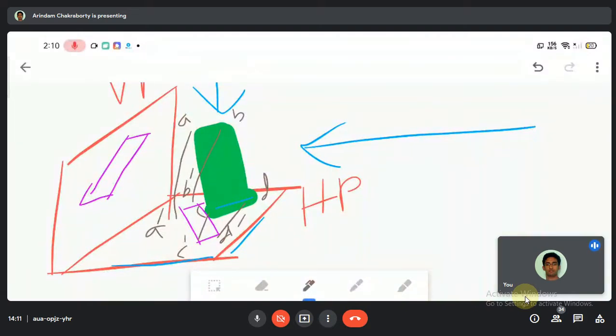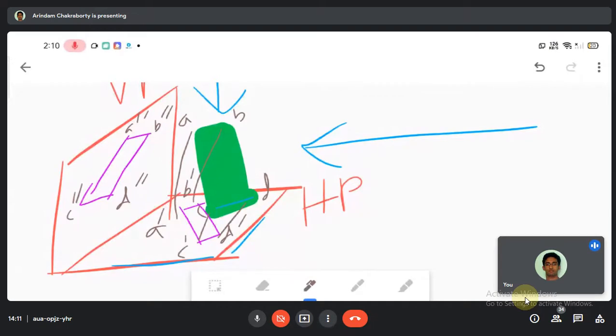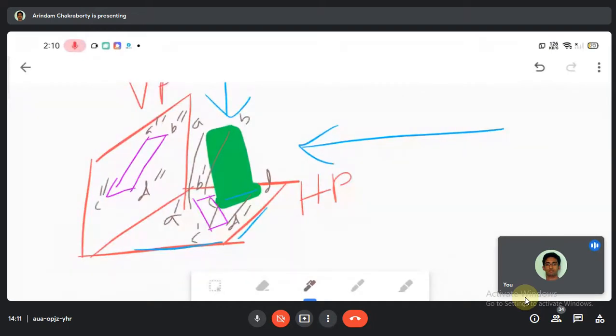Similarly, this will also give us a name. This will be A double dash, B double dash, C double dash, D double dash. Now this makes it a bit complicated. Now you may ask, sir, why in this manner only? Because this is the most difficult orientation it can be. But don't worry, it is very easy.